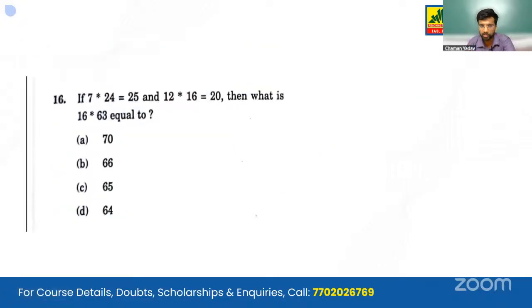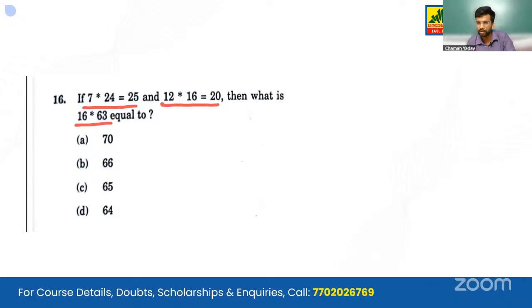Now moving on to the next question, question number 16. Okay, so 7 into 24 equals 25. We are given 12 into 16 is equal to 20, and we need to find what 16 into 63 is.